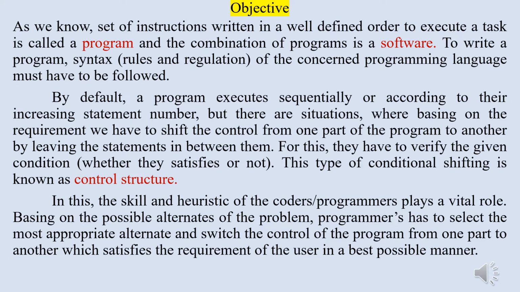For this, they have to verify the given condition, whether they satisfy or not. This type of conditional shifting is known as control structure. In this, the skill and heuristic of the coders, also known as programmers, plays a vital role. Basing on the possible alternates of the problem, programmers have to select the most appropriate alternate and switch the control of the program from one part to another which satisfies the requirement of the user in the best possible manner.